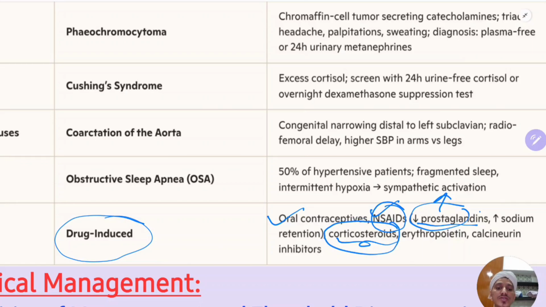So patients who are using corticosteroids for a long time at a high dose will develop a Cushingoid-like status, a Cushingoid appearance. Okay, this is a clue for corticosteroids. NSAIDs will cause decreased prostaglandins and increased sodium retention.